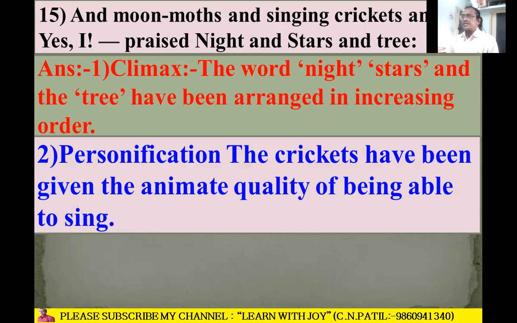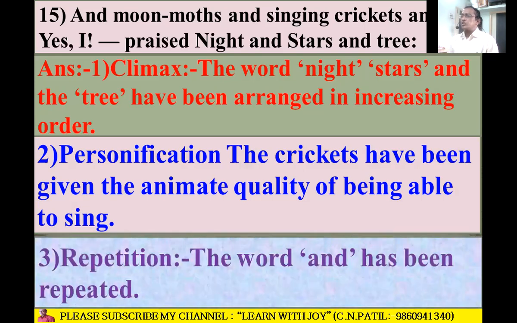Crickets, they can't sing, they only create sound. A human being can sing. So this human quality is given to the cricket, and that's why it is personification. Repetition is also there because "and" has been repeated two times, so that's why it is repetition.